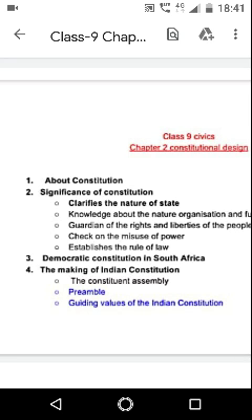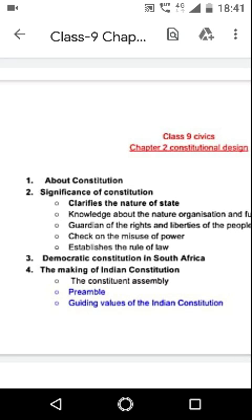Now, the second topic is the significance of constitutions. Significance means importance. What is the importance of the constitution? These days, every state has a constitution by which the objective of the state, its nature, organization, powers and functions of the different organs of the government and their mutual relations, laws about citizenship, territory of the state, rights and duties of the citizens, etc. are laid down.